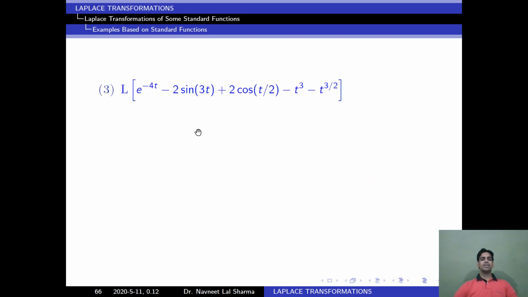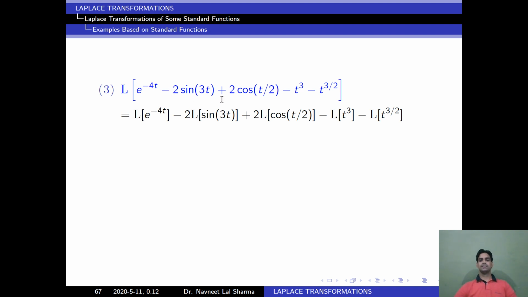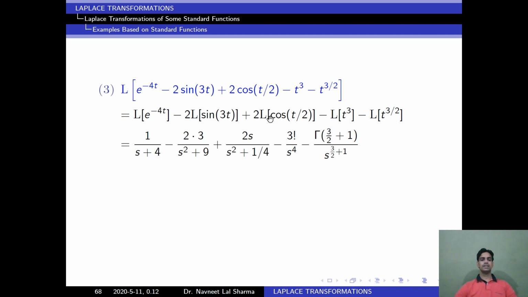Another question: find the Laplace of e to the power minus 4t minus 2 into sin 3t plus 2 cos t by 2 minus t to the power 3 by 2. Whenever we are solving, remember, if you know the formula you can solve easily. So better always remember the formulas. So first we apply the linearity property. By the linearity property we get this. Now I am using the formulas correctly.